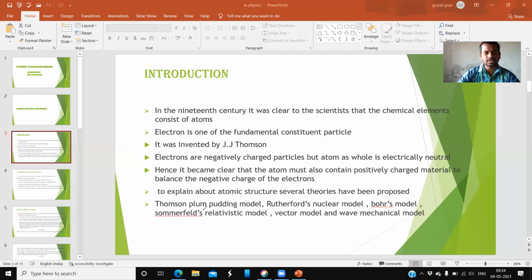Among them are the Thomson plum pudding model, Rutherford's nuclear model, Bohr's model, Sommerfeld's relativistic model, the vector model, and the wave mechanical model or quantum mechanical model. These are a few theories which explain the atom.